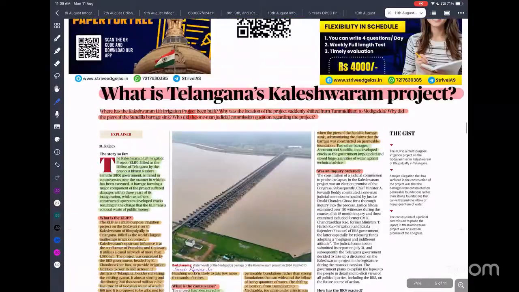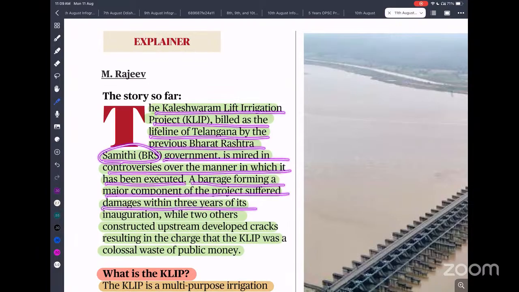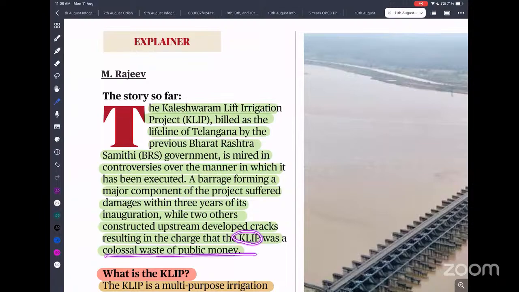Okay, chaliye. So what is the Telangana Kaleshwaram project? Just read that: Kaleshwaram lift irrigation project, in which river, which location. That is what is most important. Don't go into the political controversy. The Kaleshwaram lift irrigation project was built as a lifeline of Telangana by the previous Bharat Rashtra Samithi (BRS) government and is mired in controversy over the manner in which it was executed. A barrage forming a major component of the project suffered damage within 3 years of its inauguration, while 2 other constructions upstream developed cracks, resulting in the charge that the Kaleshwaram lift irrigation project was a colossal waste of money.